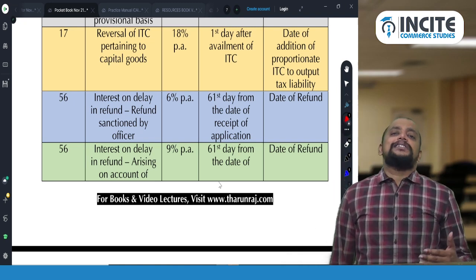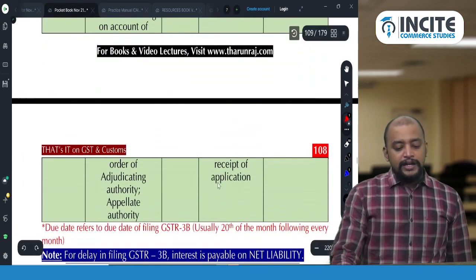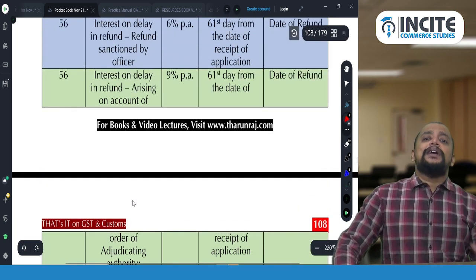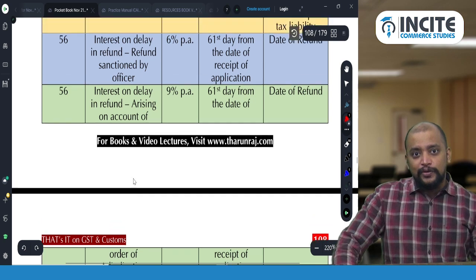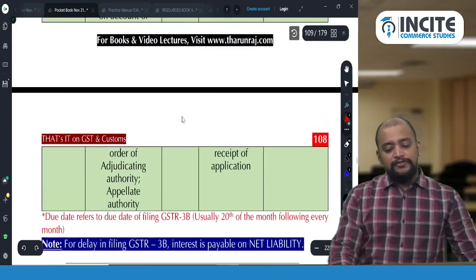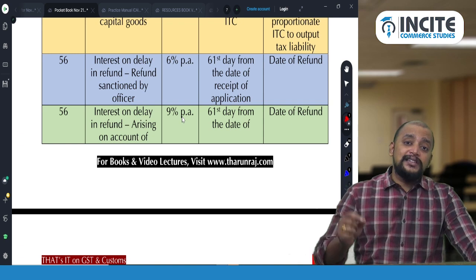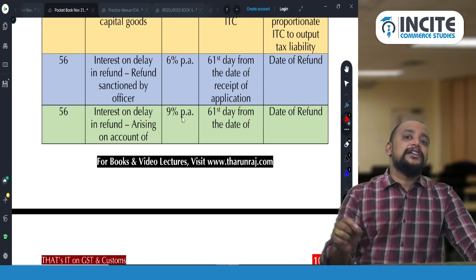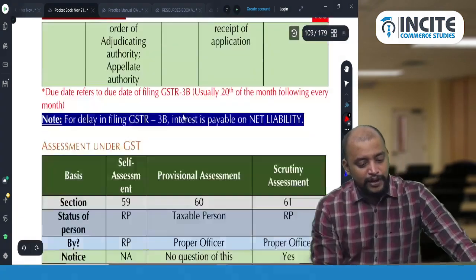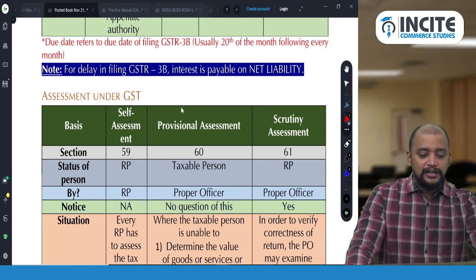Whereas if the refund is sanctioned by the order of the adjudicating authority or appellate authority, then interest will be at the rate of 9% per annum, from the 61st day from the date of receipt of application till the date of refund. So whenever the refund arises on account of the order of the adjudicating authority or appellate authority, don't take 6%, take 9% per annum. But in all other cases you take 6% as the refund interest.